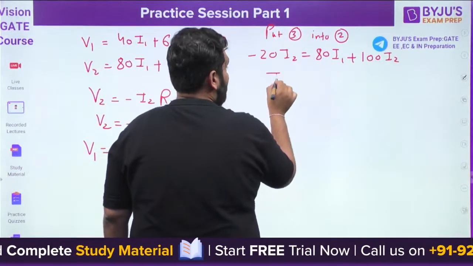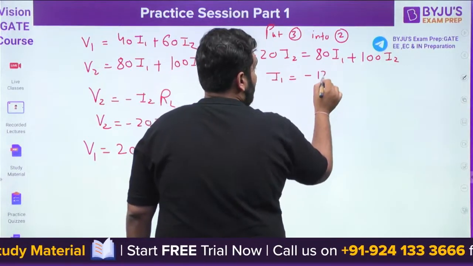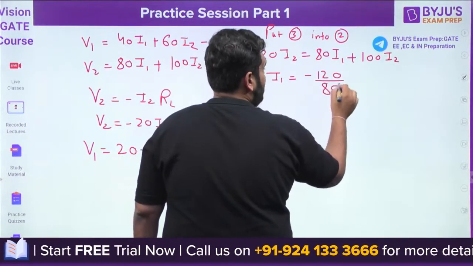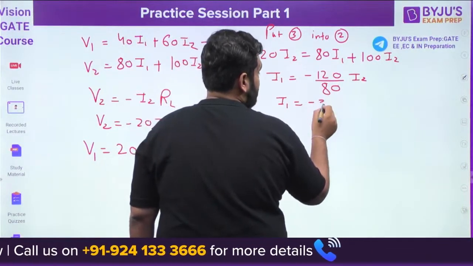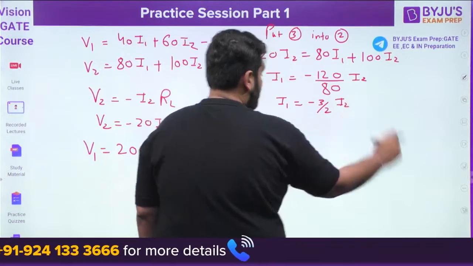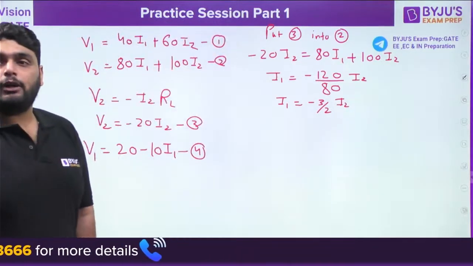It comes out that I1 is equal to minus 120 divided by 80 times I2. So I1 comes out to be minus 3 by 2 I2, right?